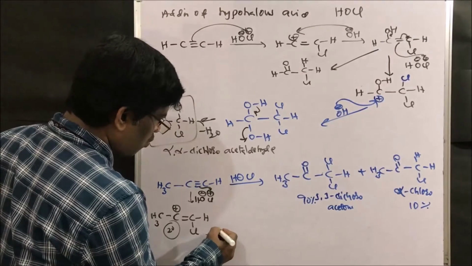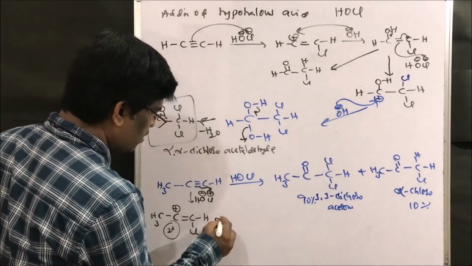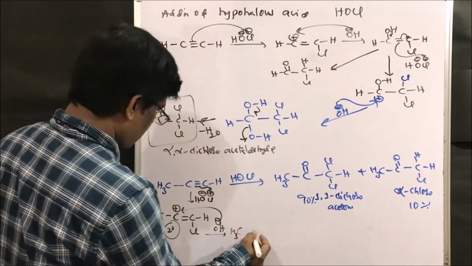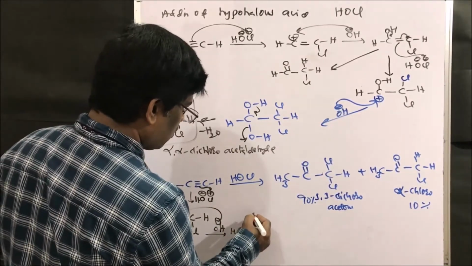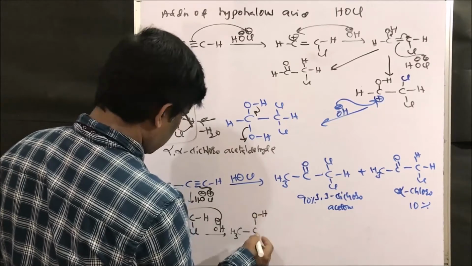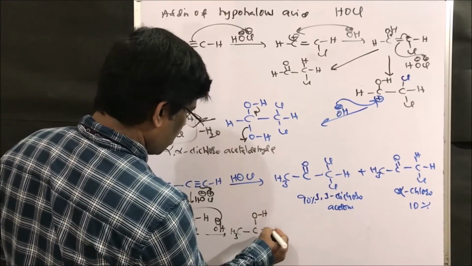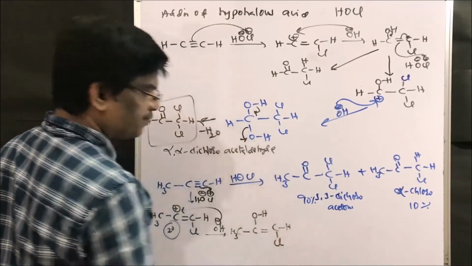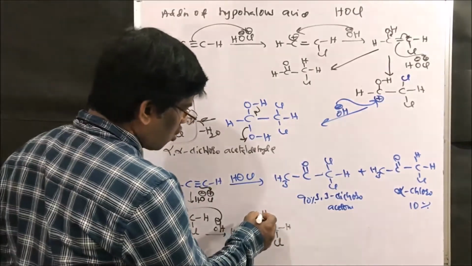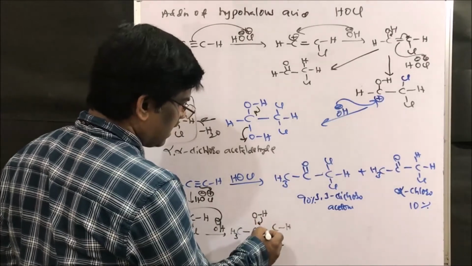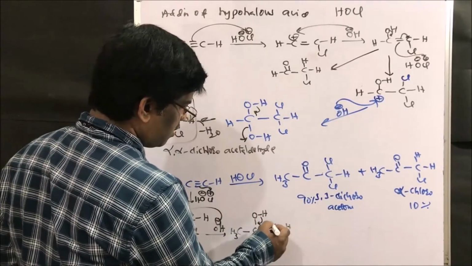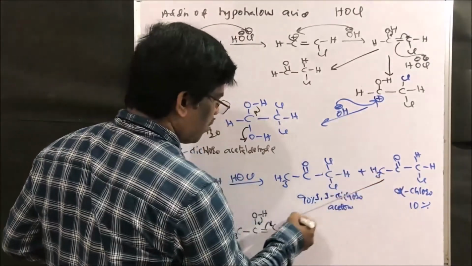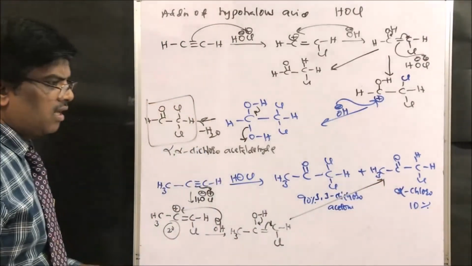Now it adds OH minus to give this CH3, C OH, and here double bond C hydrogen, and this is chlorine. So if it stops here, yes, it can give this 10% compound.